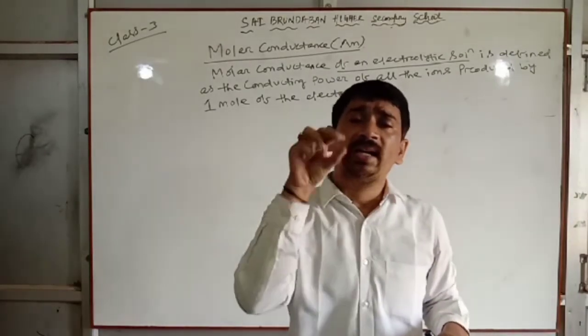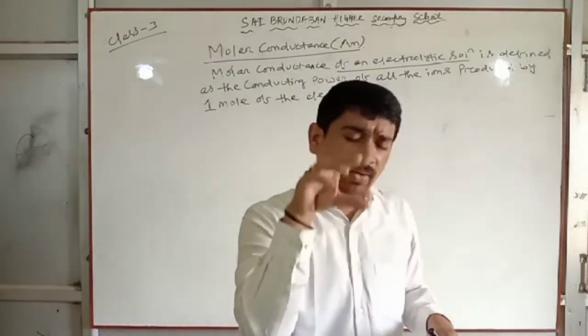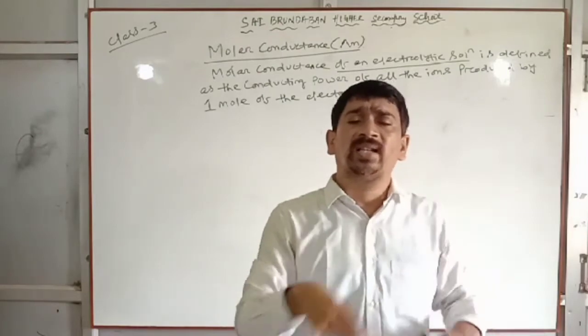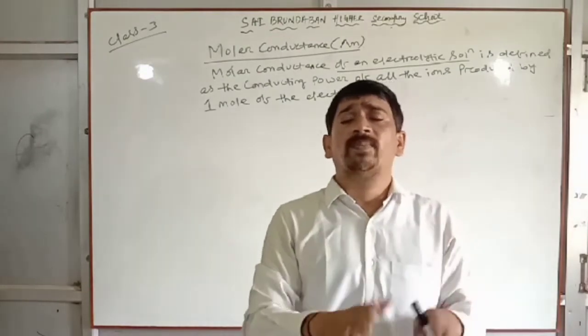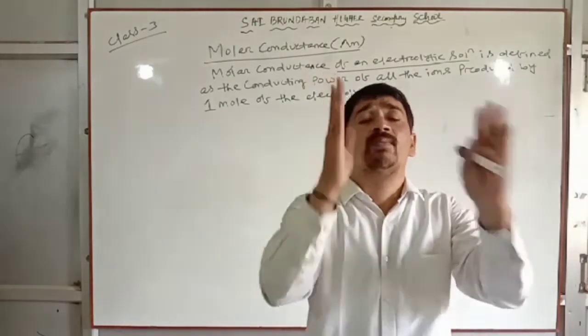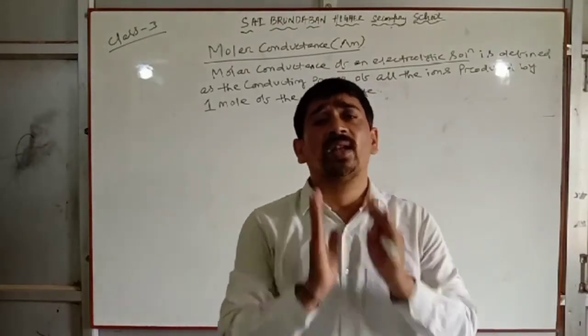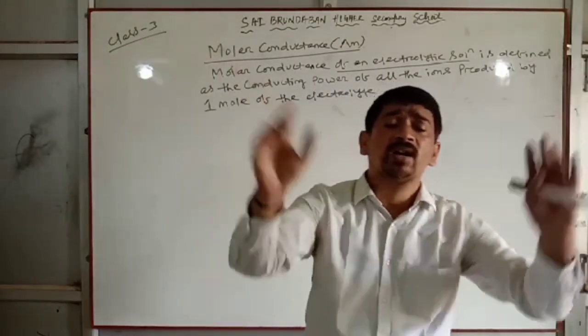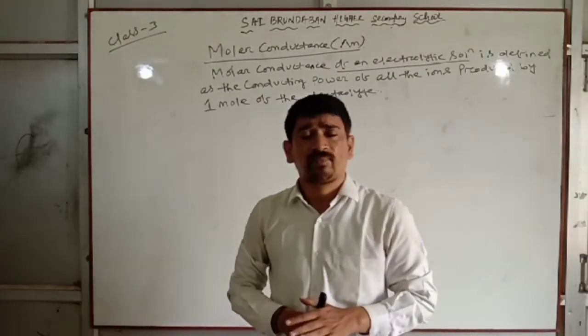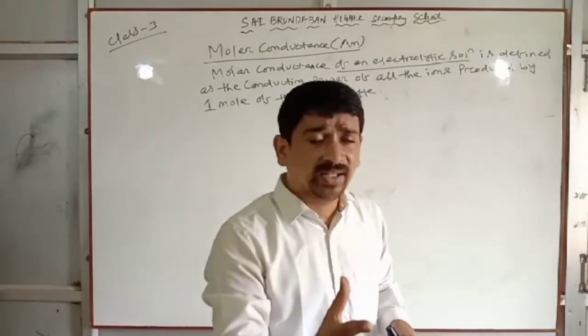When 1 mole of the electrolyte is dissolved in water in order to make the solution, the ions will be produced. The conducting power of all the ions is called what? Molar conductance. Clear? So what is molar conductance?